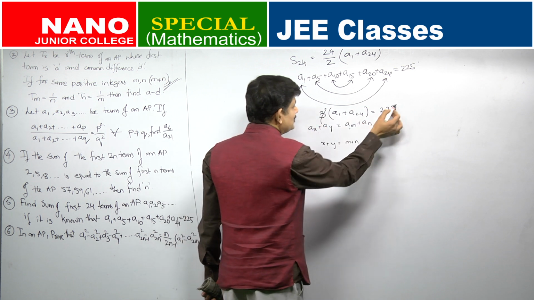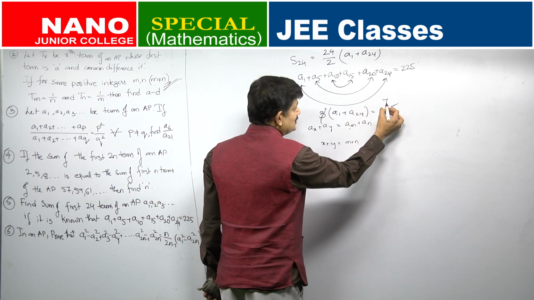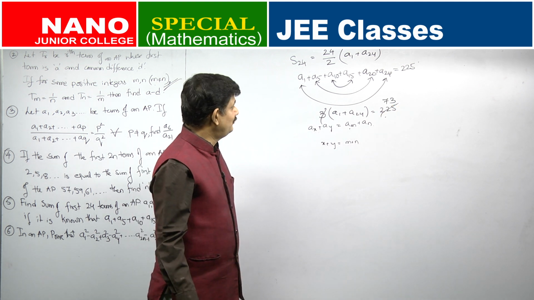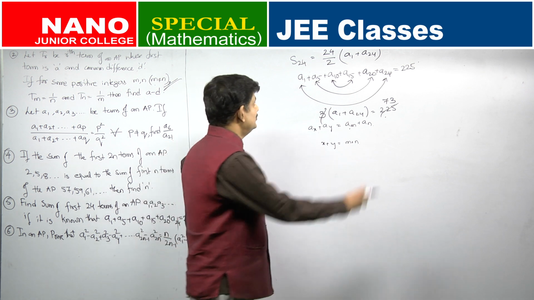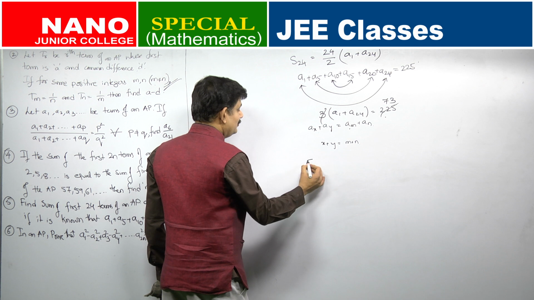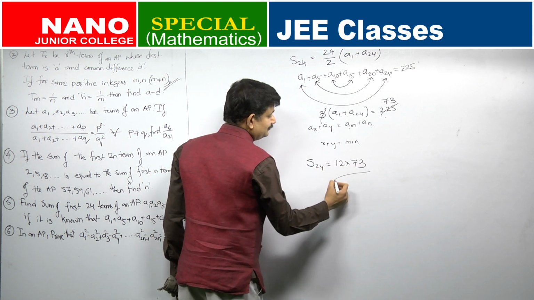So how much will A1 plus A24 be? 3 sevens are 21, 73. So A1 plus A24 is 73. Just take this 73 and substitute here. So what will be your S24? 12 times 73.